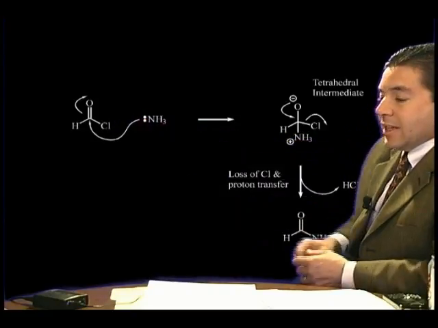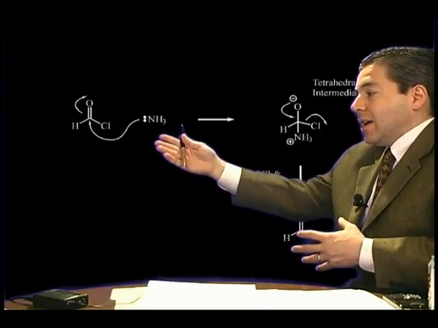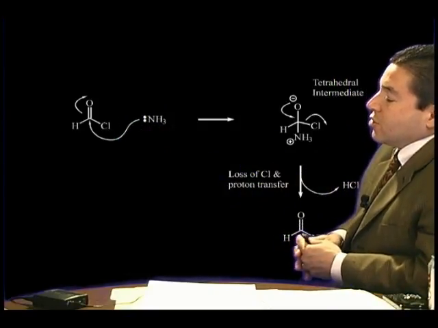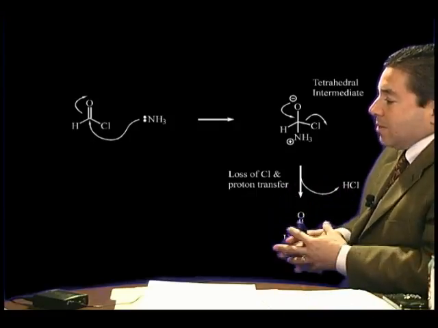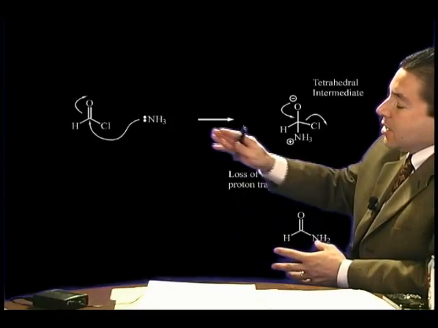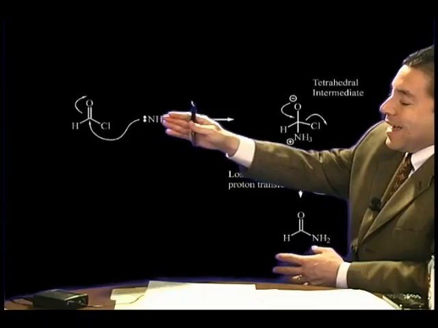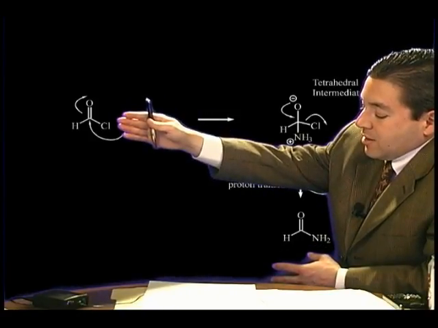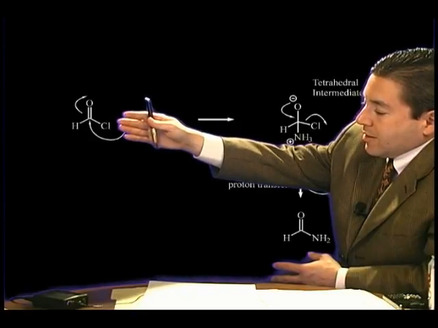You should, in your notes, it's shown a question. Why can't you create an amide from an amine and a carboxylic acid? You should be able to answer that question, and you can find the answers on the website. But it's a thought question that you should answer. Instead of using an amine and a carboxylic acid, you have to use an amine and a high energy acyl derivative, such as one connected to a chlorine here.